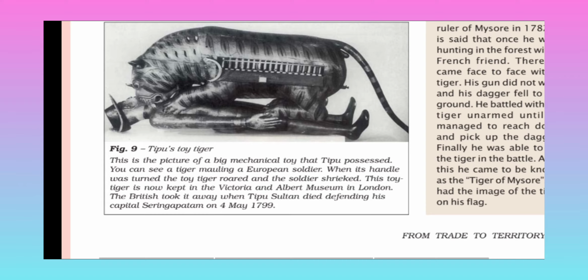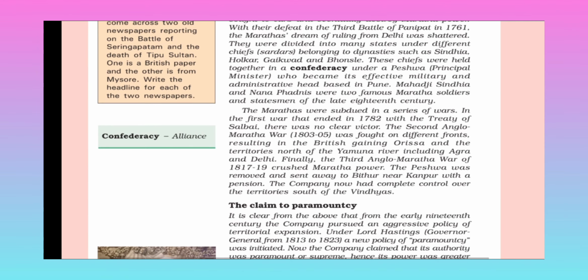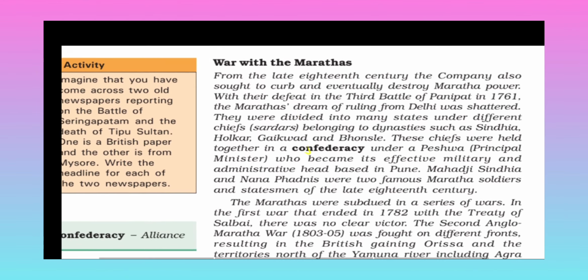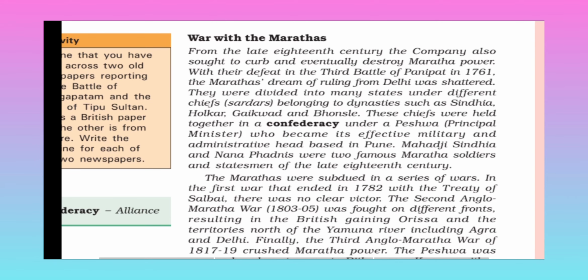Okay, so this toy tiger is now kept in the Victoria and Albert Museum in London. The British took it away when Tipu Sultan died defending his capital Seringapatam on 4th May 1799. Next one, after defeating Tipu Sultan, they focused on the Marathas.